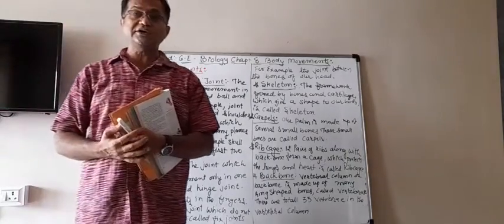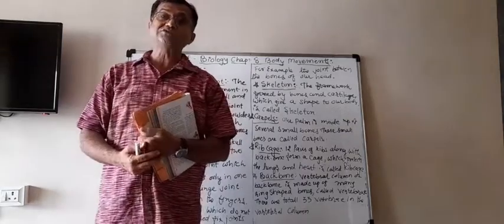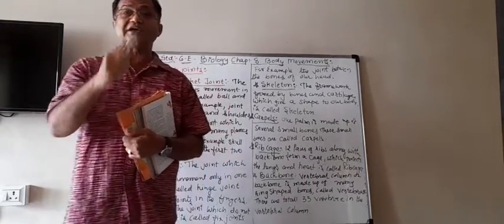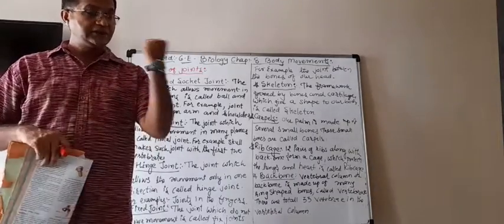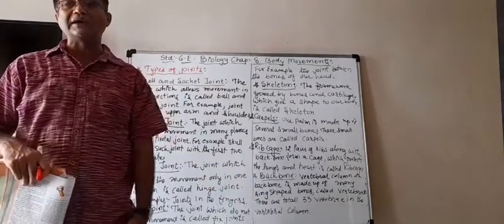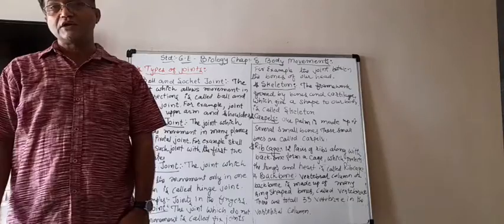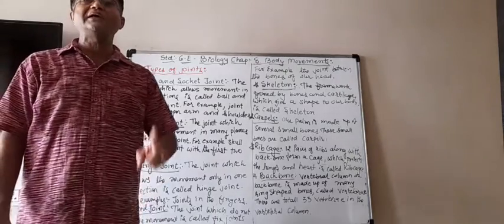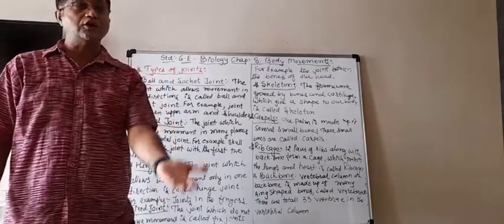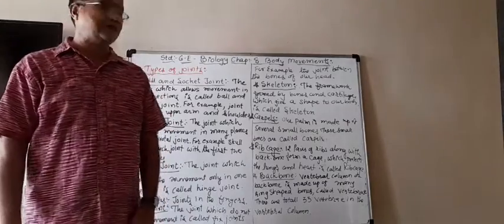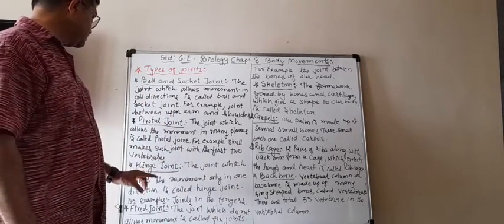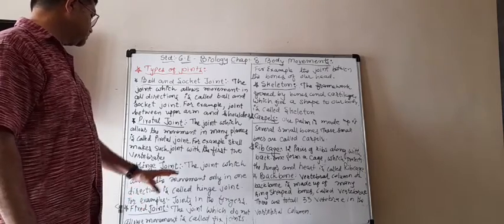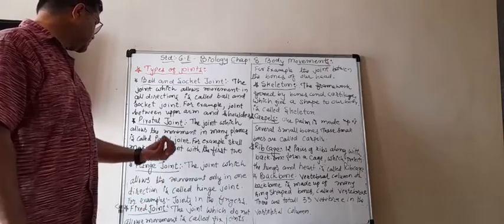The hinge joint, as I told you, allows movement only in one direction. I already gave you examples: our elbow, our knee, which we can move only in one direction. We cannot move in the other direction. That type of joint is known as the hinge joint. In the fingers also there are hinge joints.